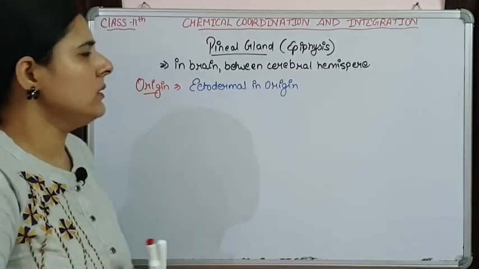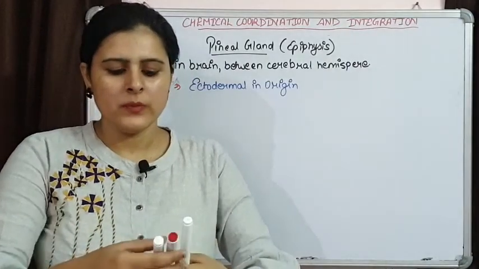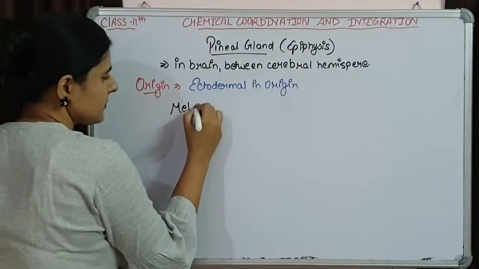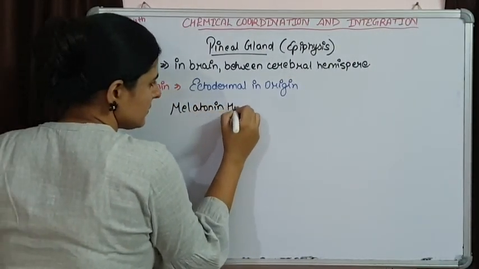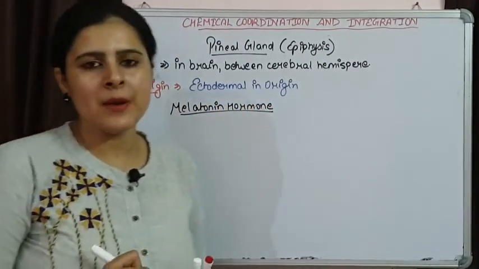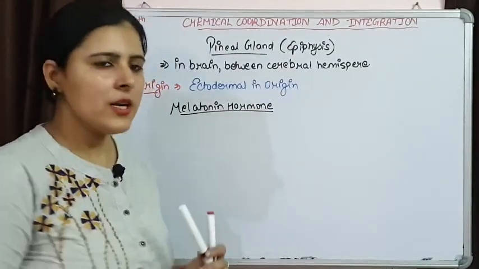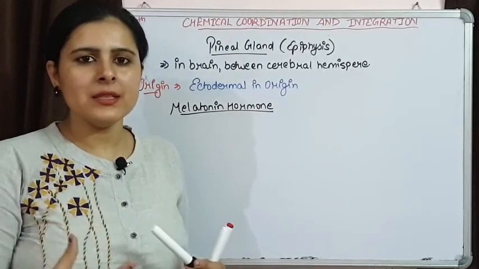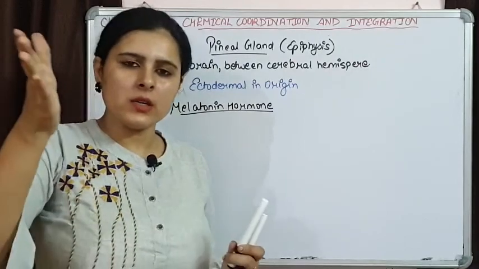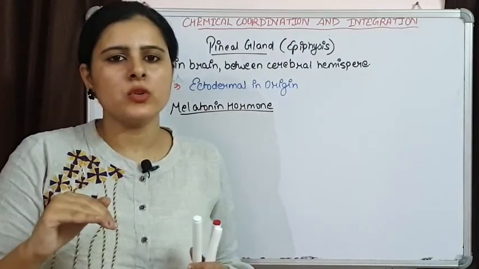Now we do not know much more about this pineal gland, but the hormone which this pineal gland releases is the melatonin hormone. Melatonin hormone controls our sleeping, it is going to control our sleep. If we look at the hormone level, the secretion is going to increase in the evening, it continues during the night time, and when day is there then the secretion is going to decrease.